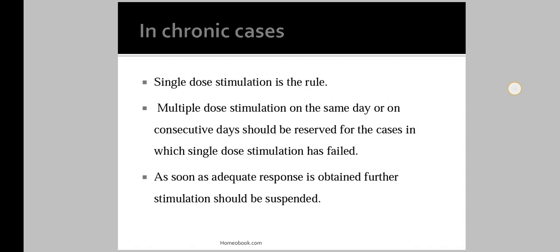In nature of disease we see what should be the repetition of dose in acute conditions and in chronic conditions. Mostly in acute conditions we repeat the medicines, but in chronic conditions we give a single dose to the patient.